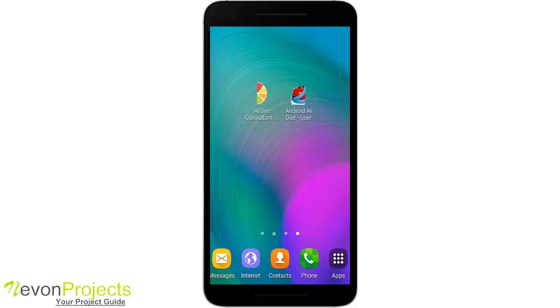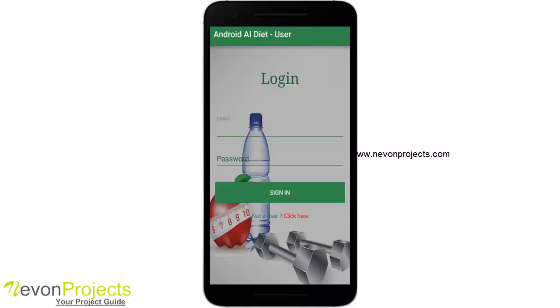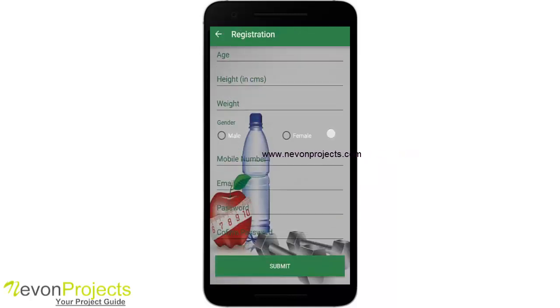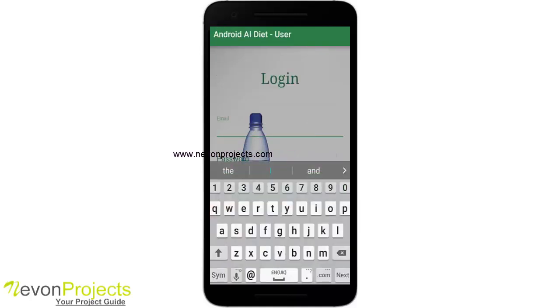So let's see how they work. Let's start with the user part first. So this is the dashboard. Since I have already logged in, the app directly takes me to my dashboard page. This is a test user, so it says welcome test. While registering, I entered the name as test. So let's go back, let's log out. Okay, so this is the login page, and if you are not a user, you can click here and register with the basic details. Since I already have an account, I'll log in directly.